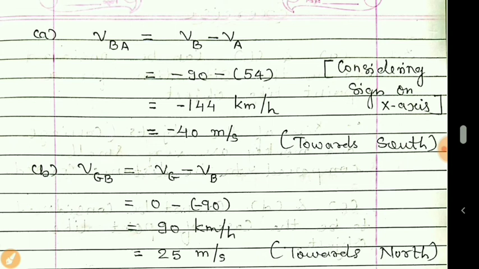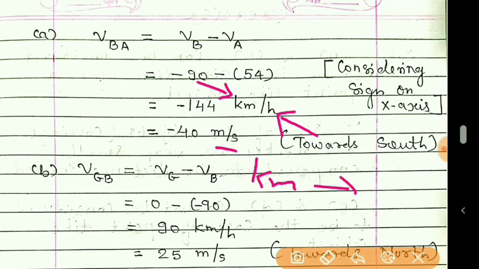Now suppose it is asked to give your answer in meter per second. You need to convert kilometer to meter and hour to second. To convert kilometer to meter, what do you have to do? You have to multiply by 1000, because 1 kilometer is equal to 1000 meter.